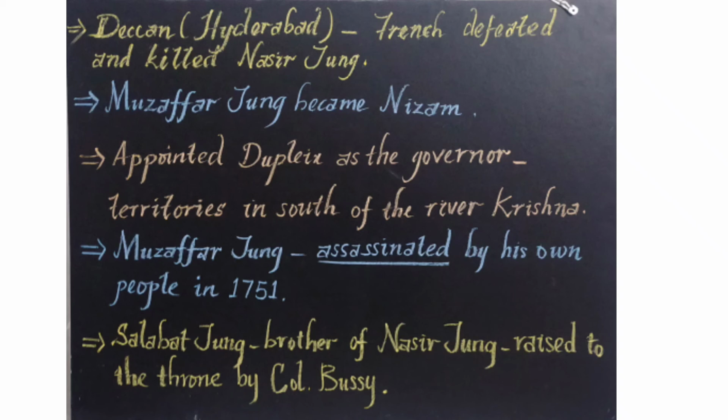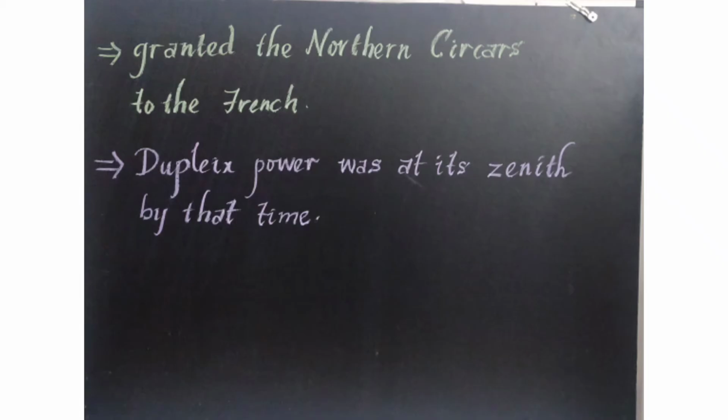Later on, Salabat Jung, the brother of Nazir Jung, was raised to the throne by Colonel Bussy. Colonel Bussy was a French colonel. He made Nazir Jung's brother Salabat Jung the Nizam of the Deccan, that is in Hyderabad. Salabat Jung granted the Northern Circars to the French as a reward. So Dupleix's power was at its zenith by that time. That's the peak, the highest position.